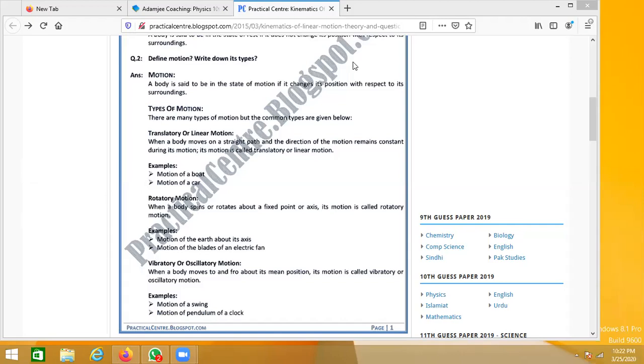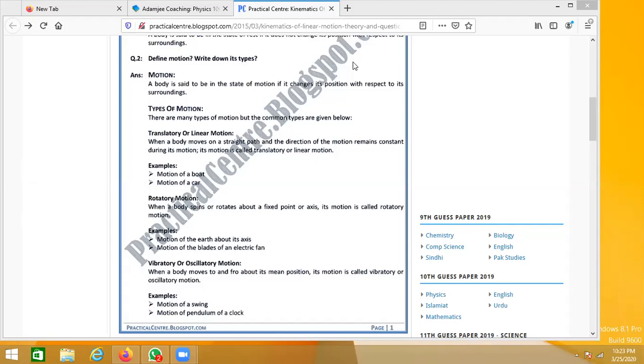or axis, right? Vibratory motion, a special type of motion, the name is given to and fro, which means it moves around its mean position, and this is known as vibratory or oscillatory motion. A very basic example apart from these two examples can be your mobile phone, right?